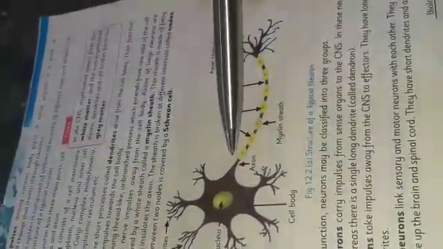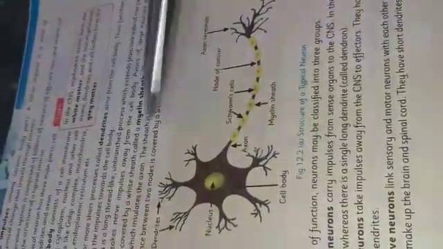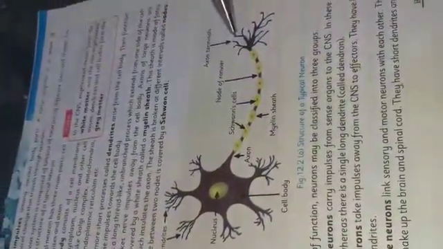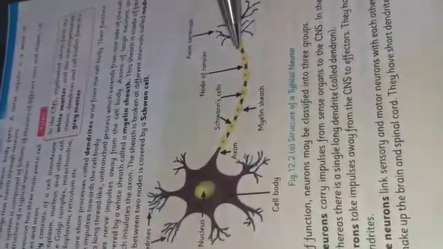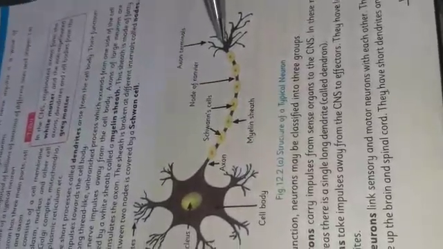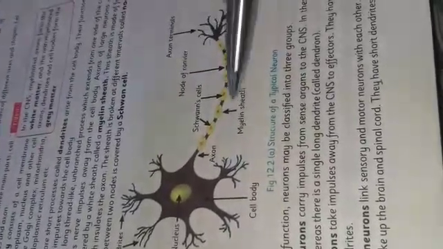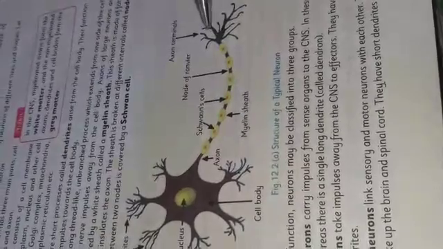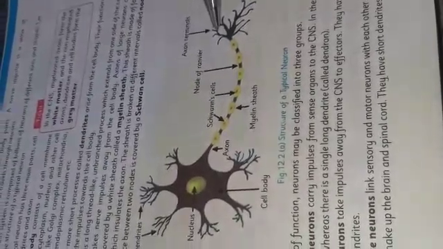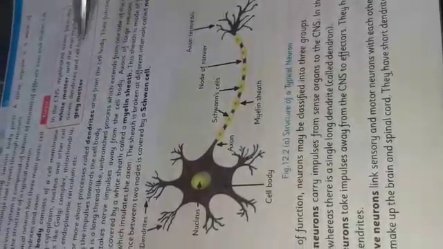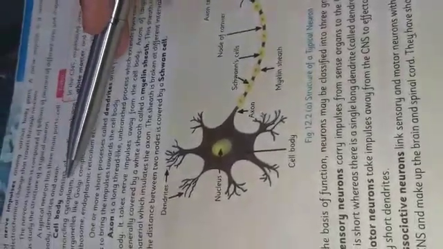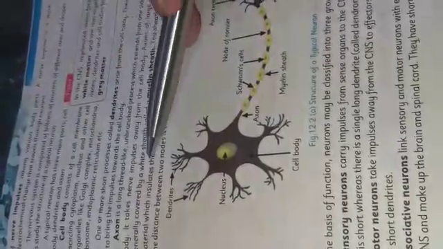Now this is the structure of a typical neuron. This is the shape of a typical neuron. Why do we say typical? Because on the basis of function, neurons may be classified into three groups, and they are also different from one another in their shape. Little differences are present, but mainly this is the structure of a typical neuron. These are the main parts of a neuron: cell body, dendrites and axon.